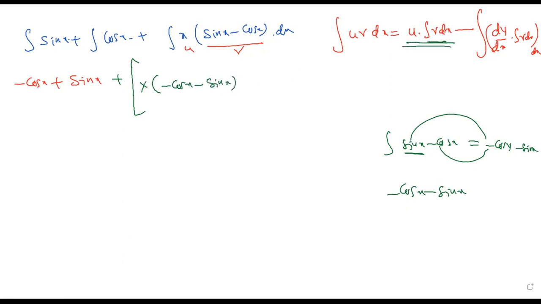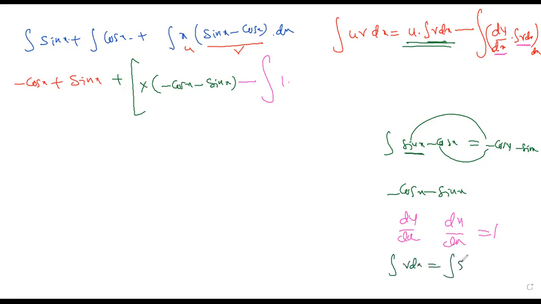Again, this is minus, from the formula we are getting minus. Big integral du by dx. What is u? So du by dx, that means dx by dx, u means x, that is 1. So this is 1 into integral v dx. This part is completed. Integral v dx is equal to integral, what is v?